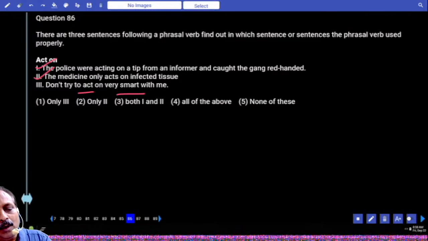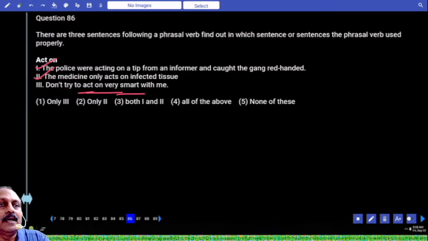Don't try to act on very smart. It is not grammatically correct. You cannot use act on very smart. What do we say? Don't act very smart. Typical statement. Someone acts smart, usually in the classroom or in a group. We say, don't try to act smart.